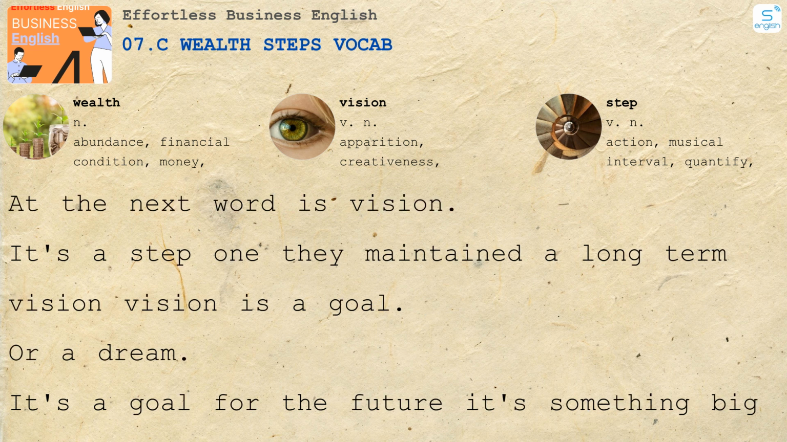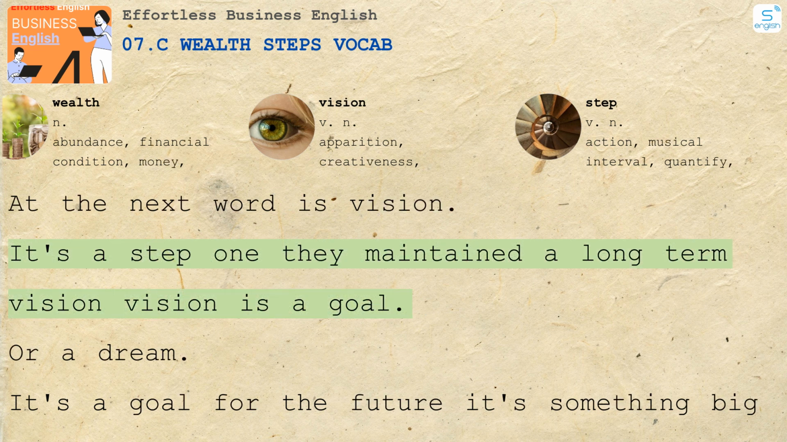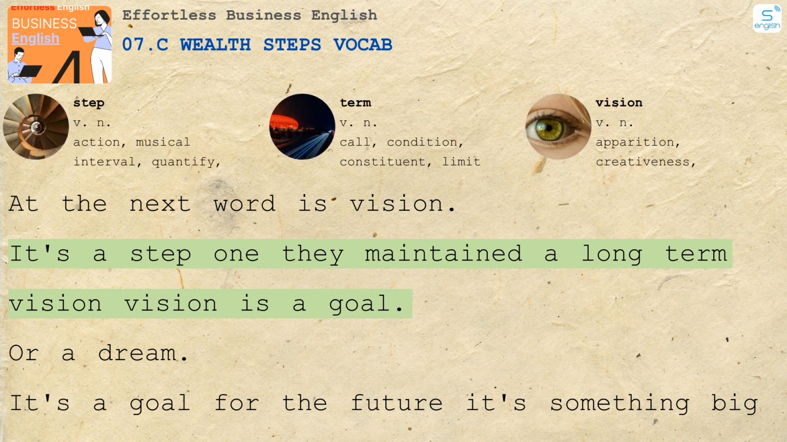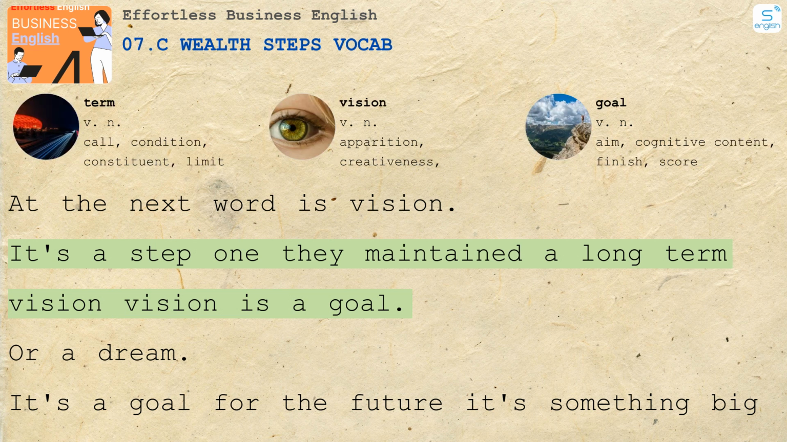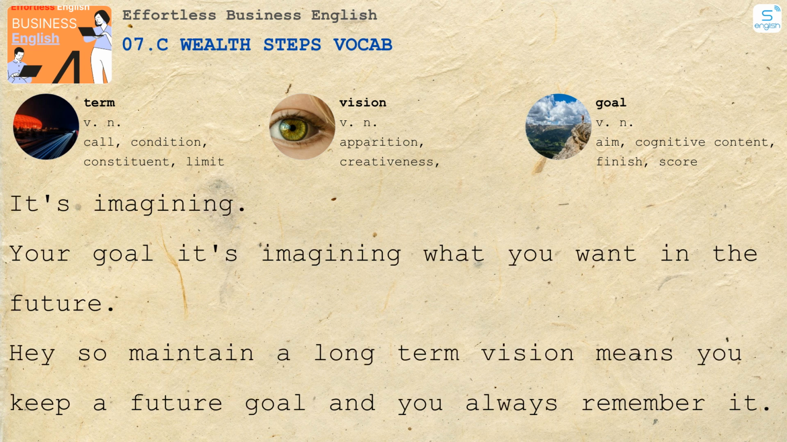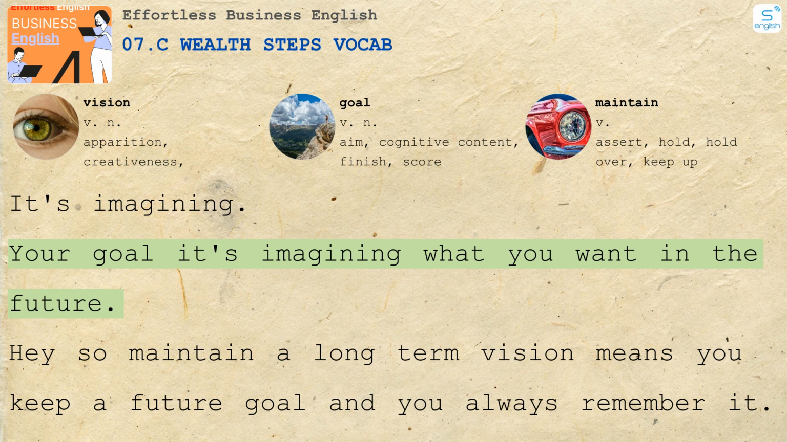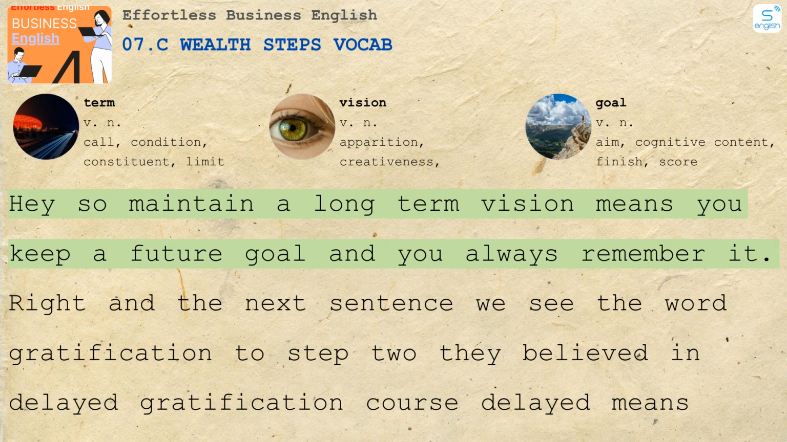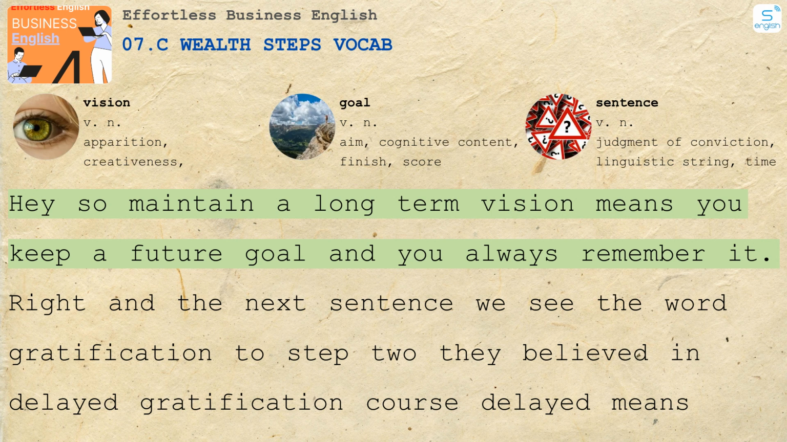Right, the next word is vision. So it says step 1, they maintained a long-term vision. Vision is a goal or a dream. It's a goal for the future. It's something big that you want in the future. It's imagining your goal. It's imagining what you want in the future. Okay, so maintain a long-term vision means you keep a future goal and you always remember it.